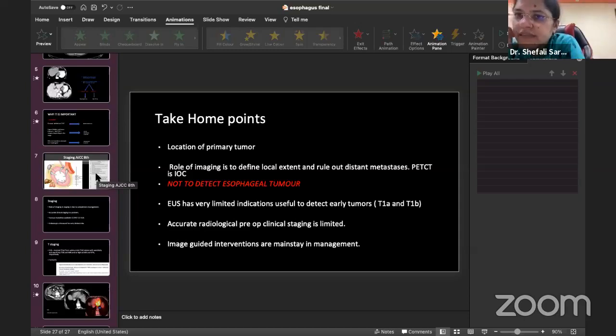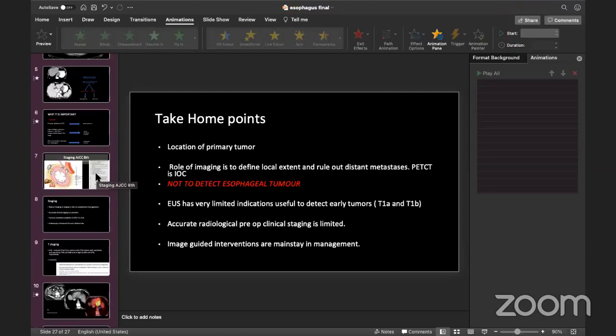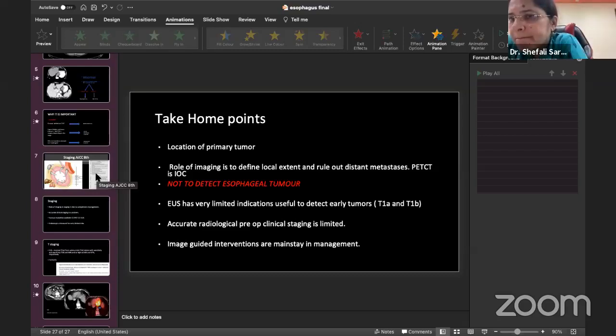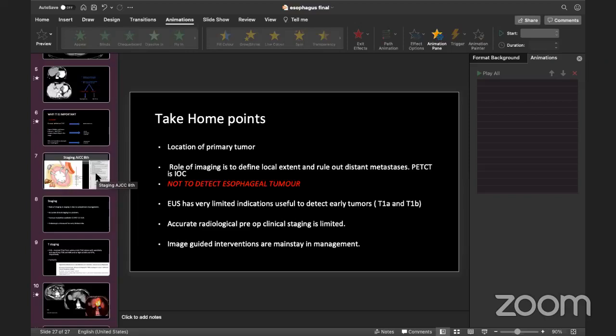So the next question is, which is the modality of choice for the plan of treatment? Is it CT or PET-CT? There are multiple papers which highlight the importance of both. NCCN states both CT or PET-CT can be used. But to detect nodal metastasis and to see skip lesions, there are papers which say PET-CT should be the initial modality of choice, and it is generally followed everywhere. In our institute also we do PET-CT for pre-surgical staging.